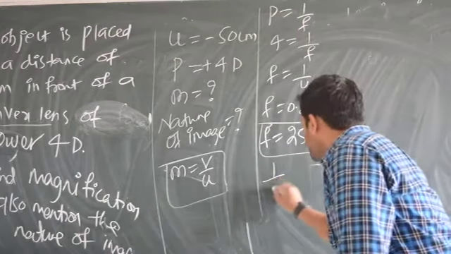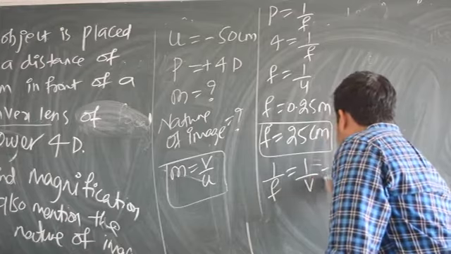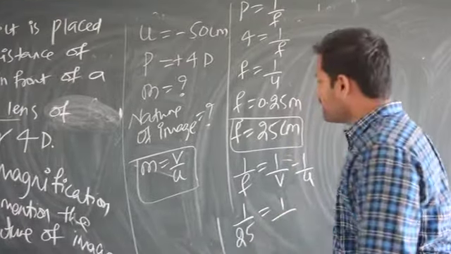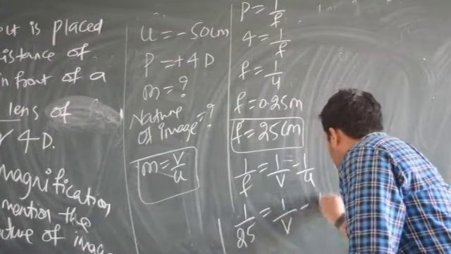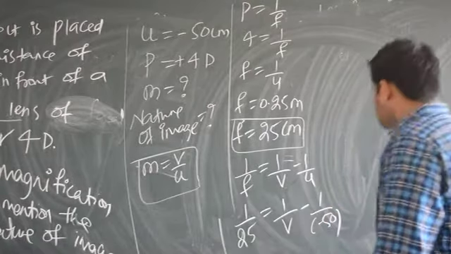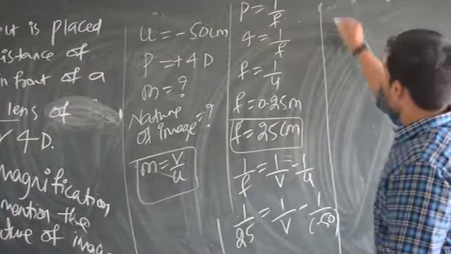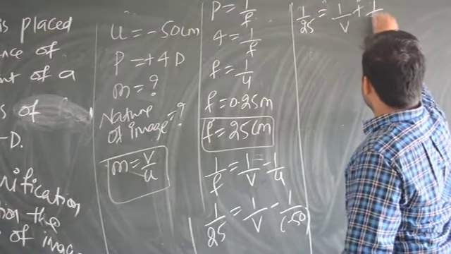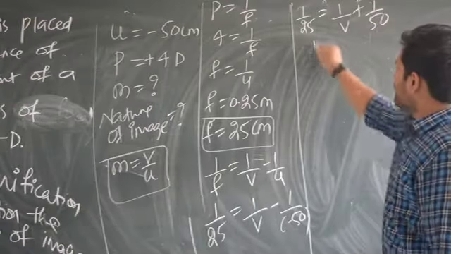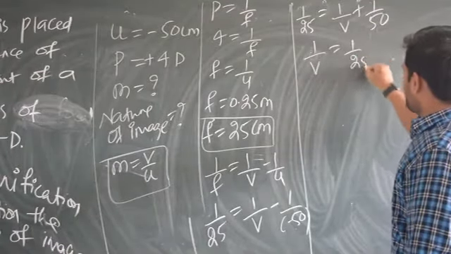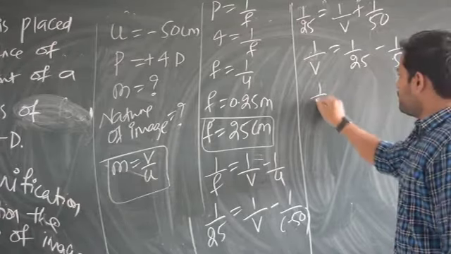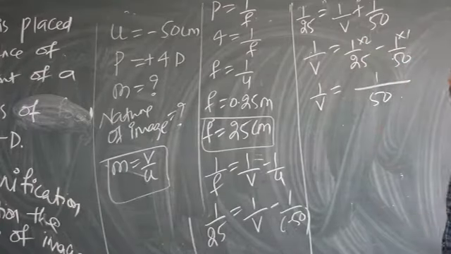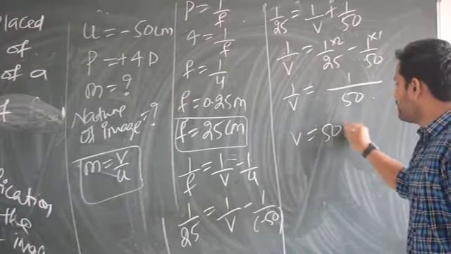By using the formula 1 by F is equal to 1 by V minus 1 by U. So 1 divided by F is 25. So that is equal to 1 divided by V, minus 1 divided by U, which is minus 50 as usual. Now continue: 1 divided by 25 is equal to 1 divided by V plus 1 divided by 50. Minus minus becomes plus. So 1 by V is equal to 1 by 25 minus 1 by 50. 50 is the LCM, 25 2s are 50. So 2 minus 1 is 1. So V is equal to, I get it as 50 centimeter.